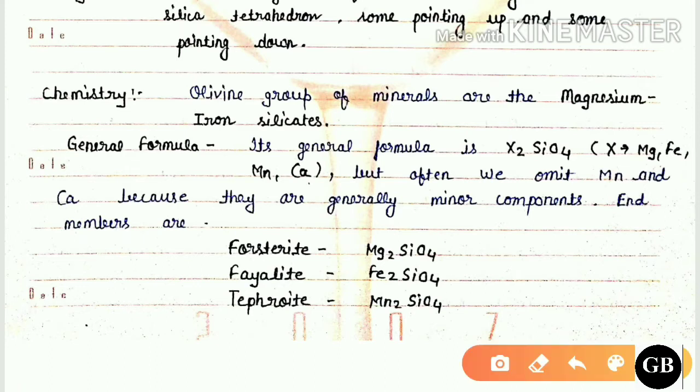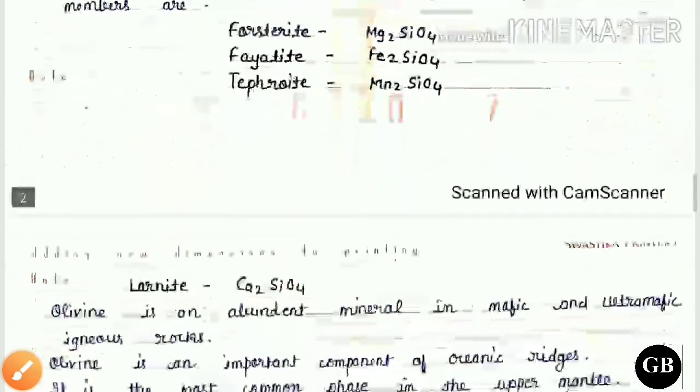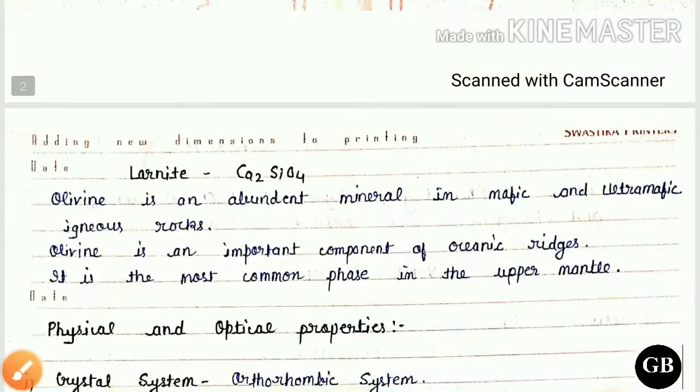If magnesium is present, that mineral will be forsterite. If iron is present, that mineral will be fayalite. If manganese is present, then that mineral will be tephroite. And if calcium is present, then that mineral will be larnite.